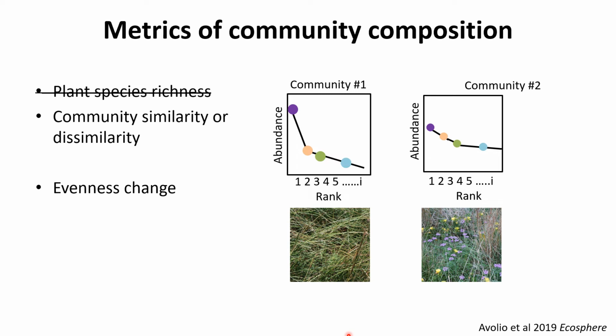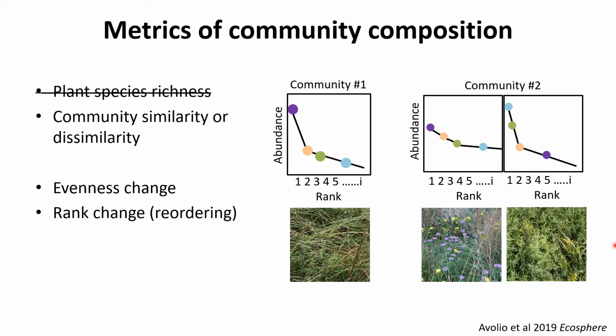We could think about changes in evenness. Here, what used to be the most dominant species, that purple species, has decreased in abundance, and all of our species have more similar abundances to each other than they did in our initial community. This photo illustrates a decline in the abundance of those dominant grasses and a more even community with these flowering forb species.